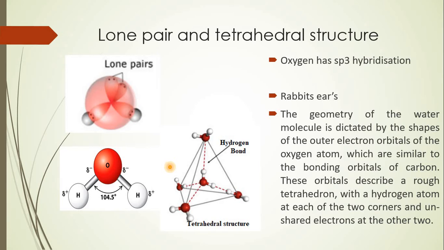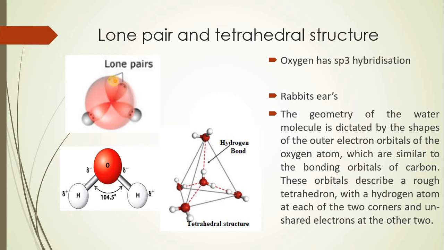These orbitals describe a rough tetrahedron with a hydrogen atom at each of the two corners, and unpaired or unshared electrons at the two ends. This is how you get the tetrahedral structure for the water molecule.